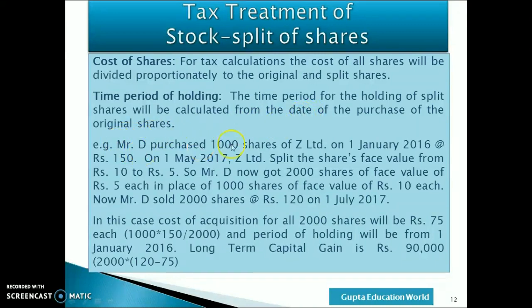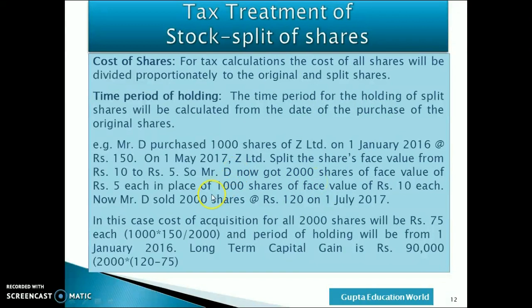In this example, Mr. D purchased 1000 shares of Z Limited on 1st January 2016 at Rs 150 per share. On 1st May 2017, Z Limited splits the shares face value from Rs 10 to Rs 5. So Mr. D got 2000 shares of face value of Rs 5 each in place of 1000 shares of Rs 10 each. Now Mr. D sold 2000 shares at Rs 120 on 1st July 2017.